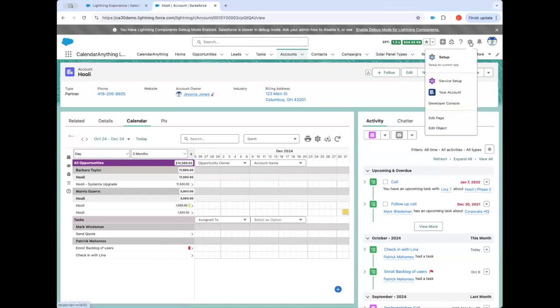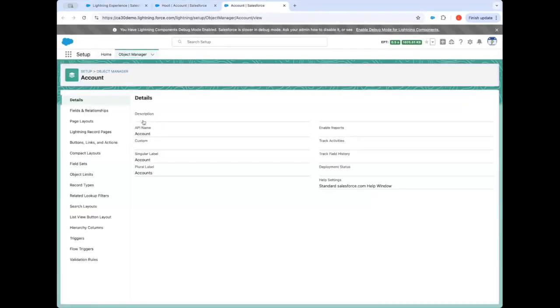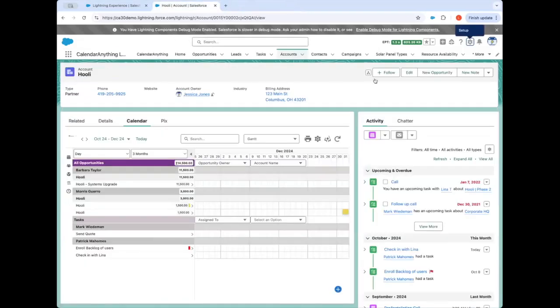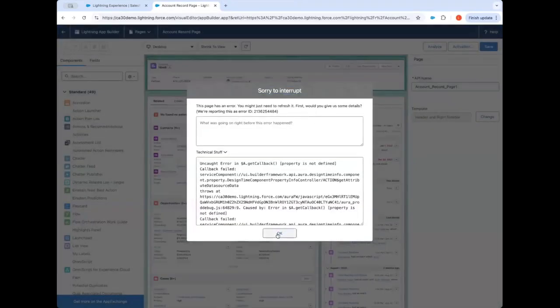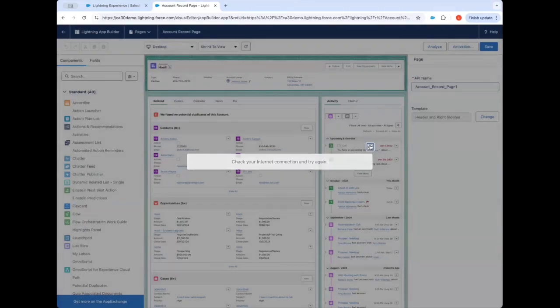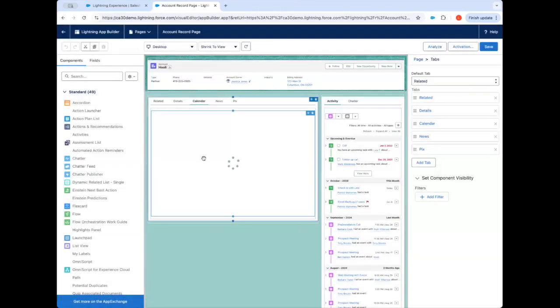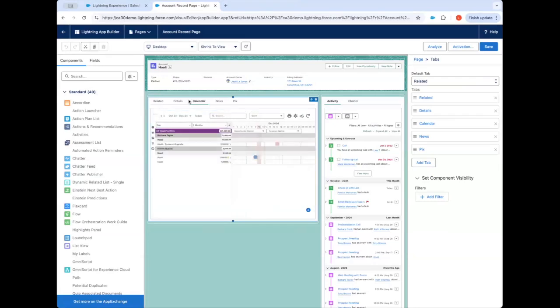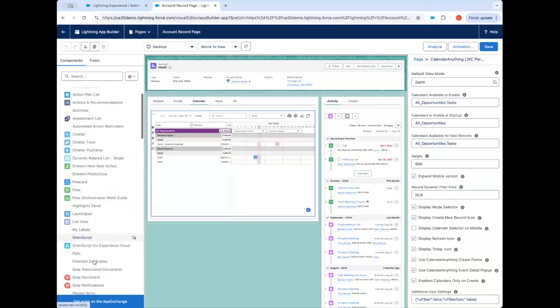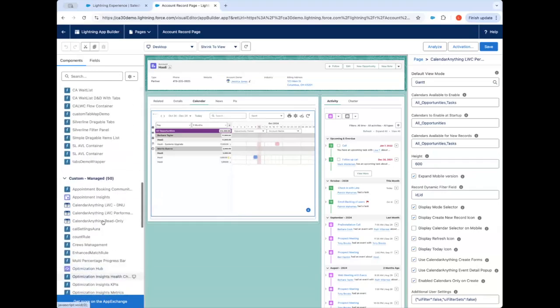CalendarAnything is a Lightning Web component, which means that it can be added to any page, any Lightning page, any community page by simply dragging and dropping your component into the record page. So here we created a custom tab called calendar. This is our component here. You can find it in the list of custom managed components. It would be the CalendarAnything performance component here.